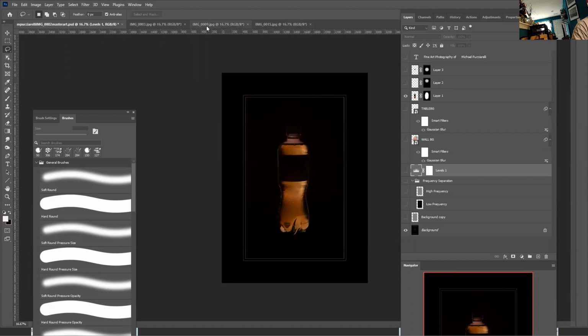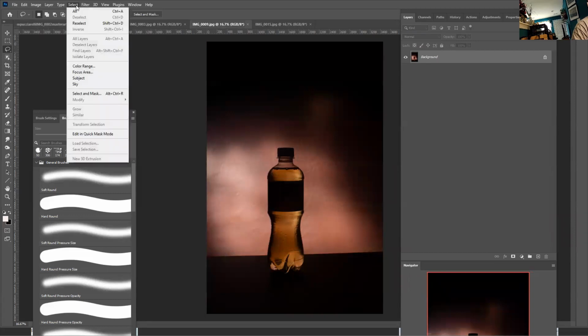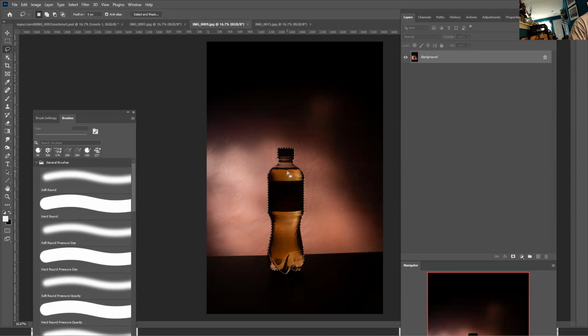So I make a selection. You can make a selection by subject. You can also select by object selection. So I made the selection, I copy it.